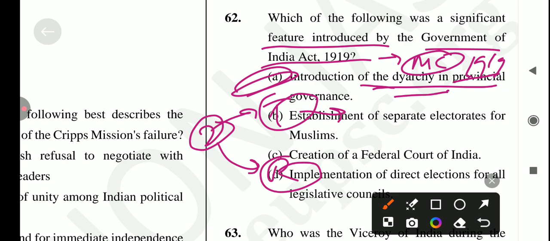Okay, एंड अगर हम लेजिस्लेचर का बात करते हैं तो इसमें आ जाएगा, there was increased consolidation of the communal and class electorate system. Separate electorates for Muslims were established earlier, and through the Government of India Act 1919 voting rights were extended to women as well.